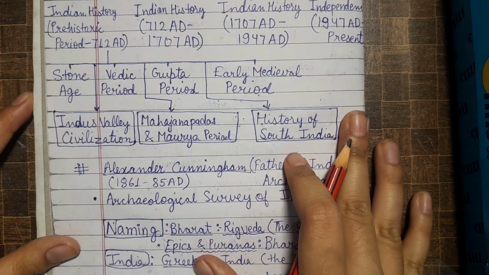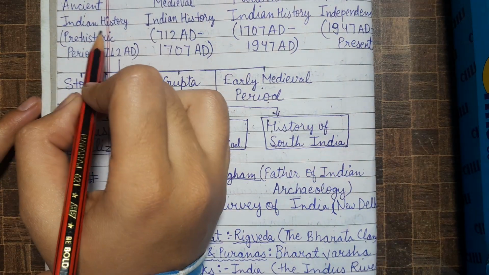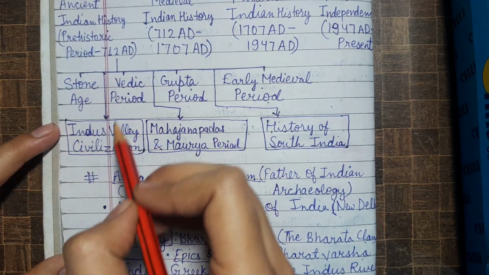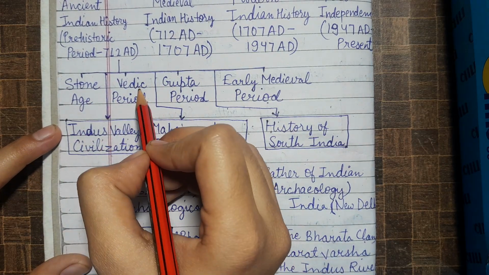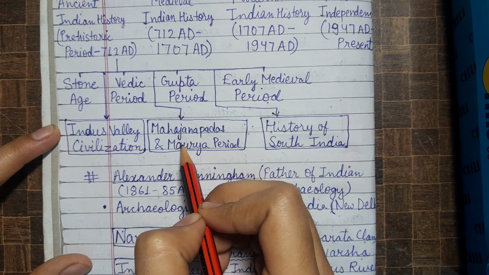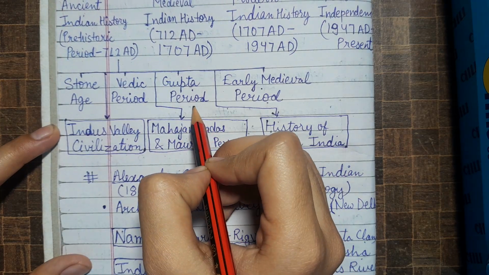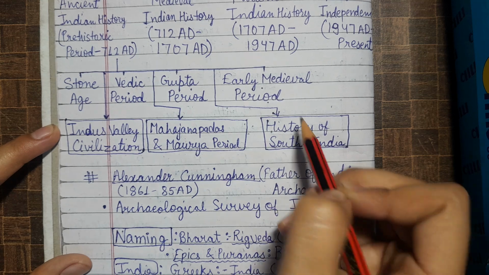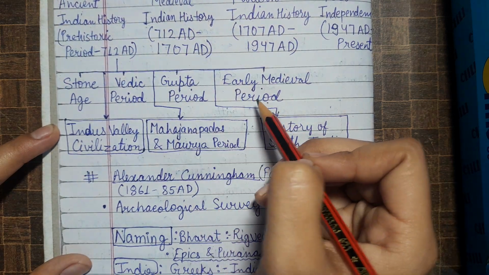Okay. Then ancient Indian history is further classified into Stone Age, Indus Valley Civilization, Vedic period, Mahajanapadas and Maurya period, Gupta period, history of South India, and early medieval period.